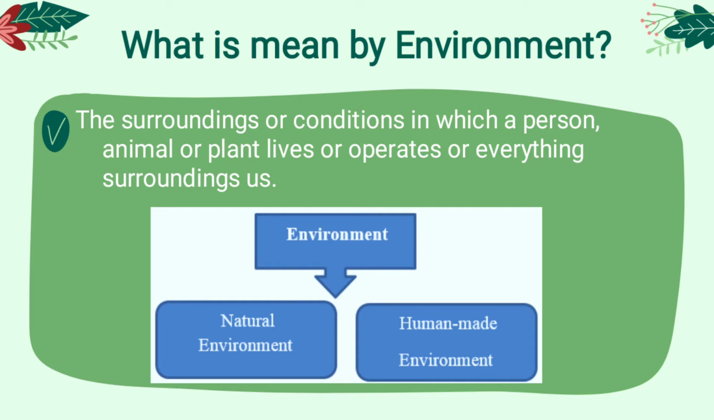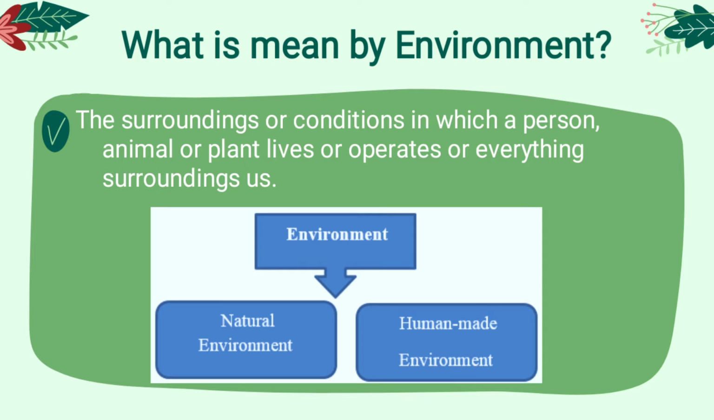The surroundings of the nature around us is called environment, which means the plants, the living and non-living things that surround us. So environment is divided into two types. One is natural environment, another is human-made environment.